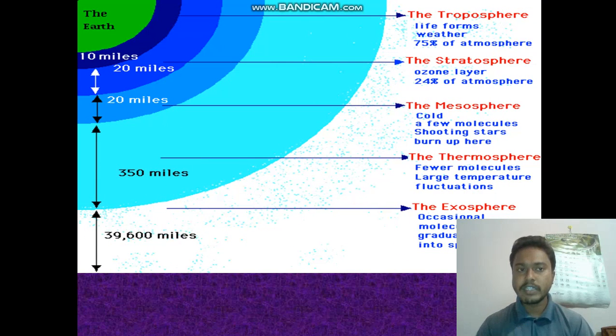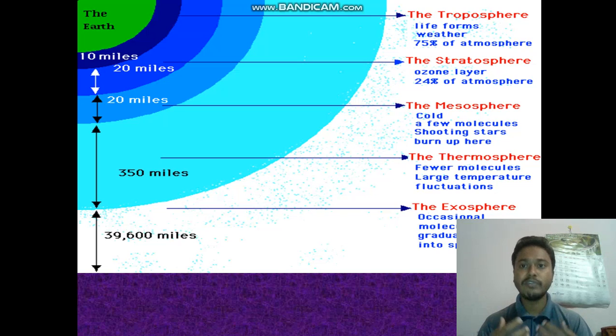So if we see the distances, from the earth 10 miles we get the first layer, troposphere, then another 20 miles we get stratosphere, then another 20 miles we get mesosphere, and then 350 miles we get thermosphere, and beyond that is known as exosphere.